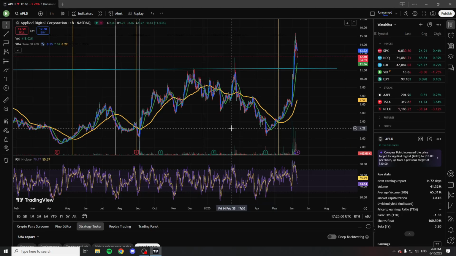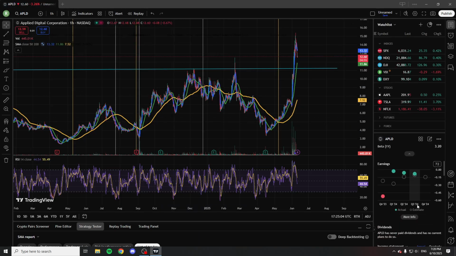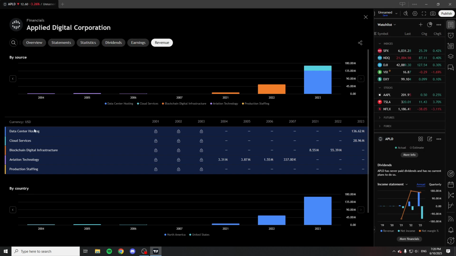Well, they have 2 things I like quite a lot. Actually, 3 things. Of course, I'm going to show you right here. They have this data center hosting, as you can see, they've only started really making money on that in 23, because they had to make huge investments, but now they have the infrastructure behind it, and they're also big in AI data center hosting, so that is nice to see.